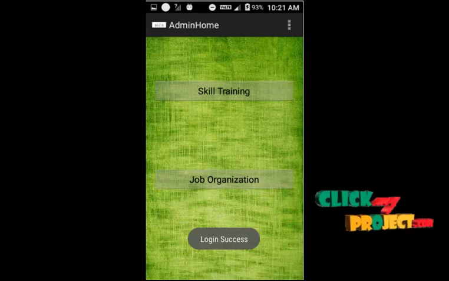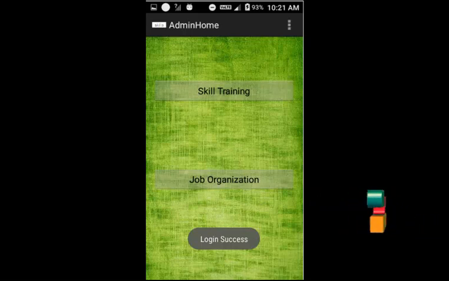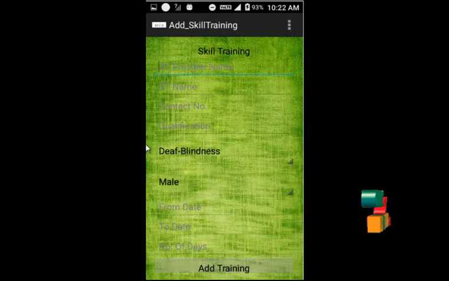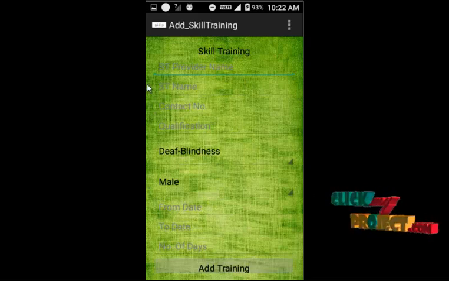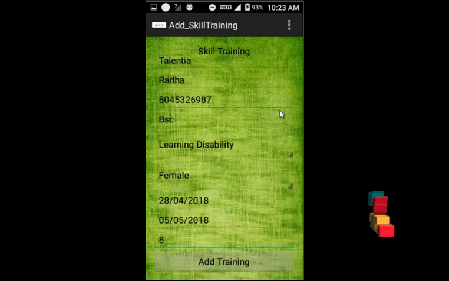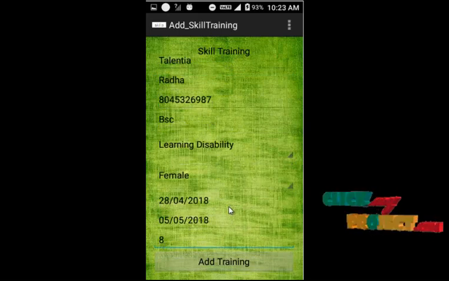For that, first admin clicks the skill training button. This is the skill training page. These are the details added by admin: the skill provider name, the skill training name, and the qualification contact. These are the basic details for the skill training classes.